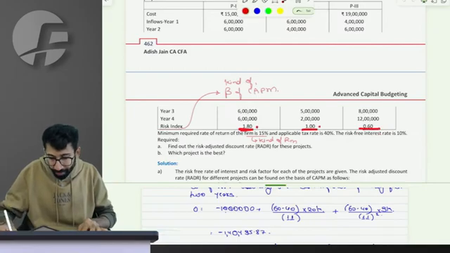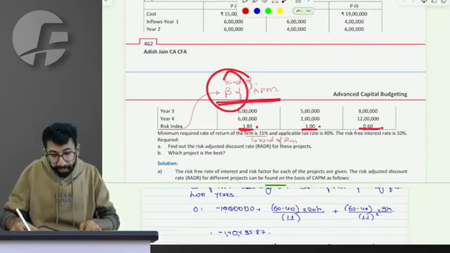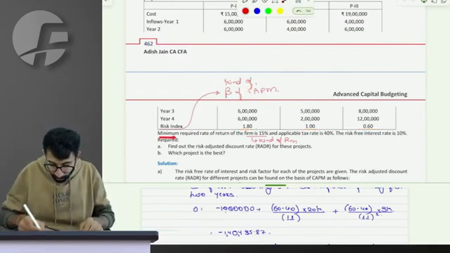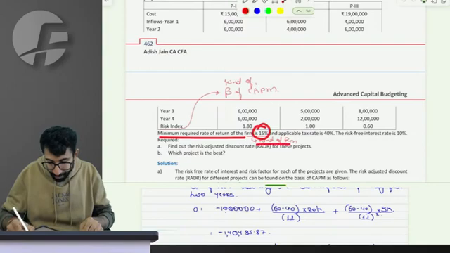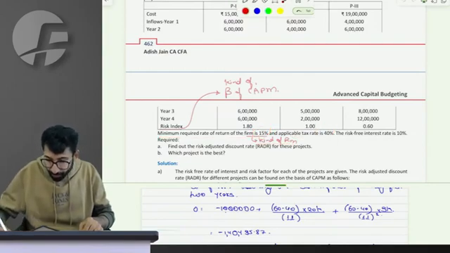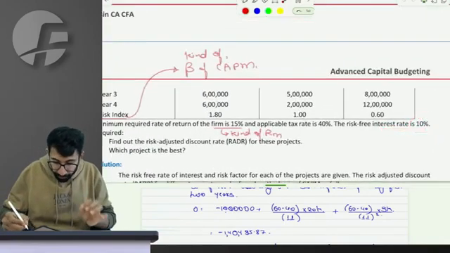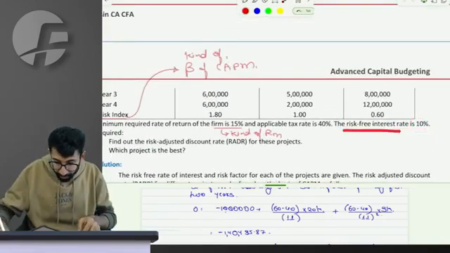Sir, what do you mean by risk index? In this question, they have assumed risk index to be beta. Sir, what kind of beta? Let me tell you. The minimum required rate of return is 15%, and the applicable tax rate is 40%. The risk-free rate is 10%. So please note, RF is 10%.